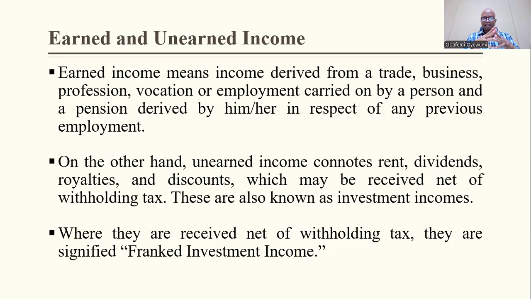So whatever income that you exert your physical energy to earn becomes earned income. On the other hand, unearned means incomes that you earn that physically you are not involved in earning.